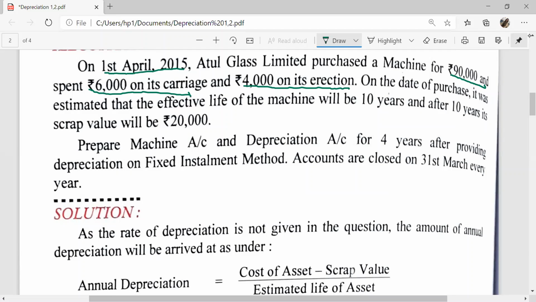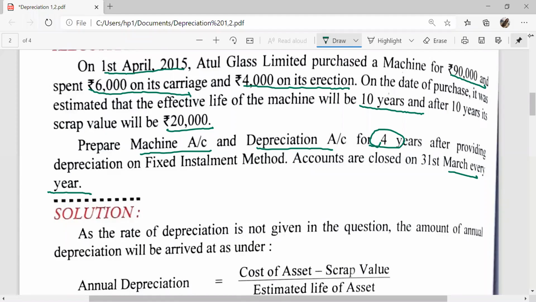On the date of purchase, it was estimated that the effective life of the machine will be 10 years, and after 10 years, its scrap value will be 20,000. Prepare the machine account and the depreciation account for 4 years. After providing depreciation on fixed installment, accounts are closed on 31st March every year.